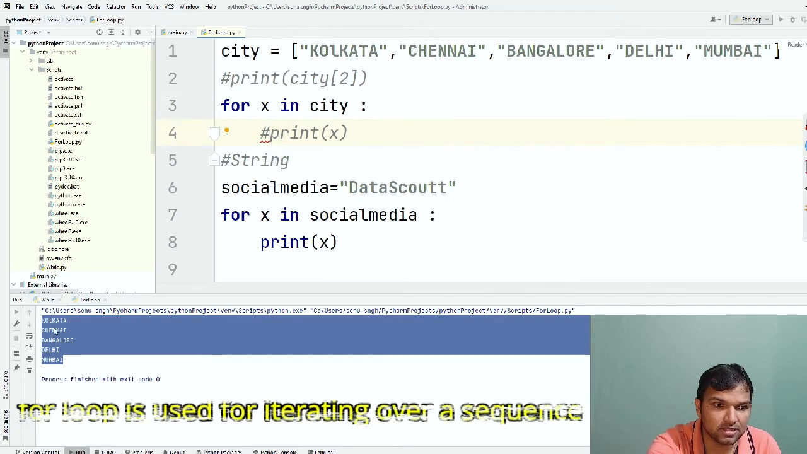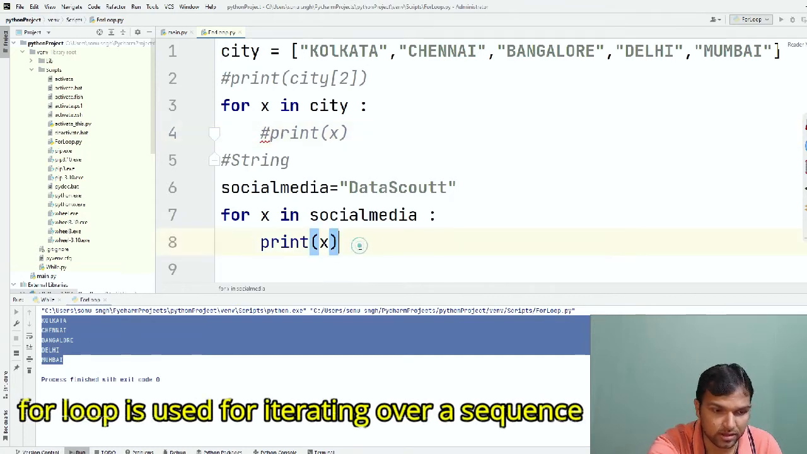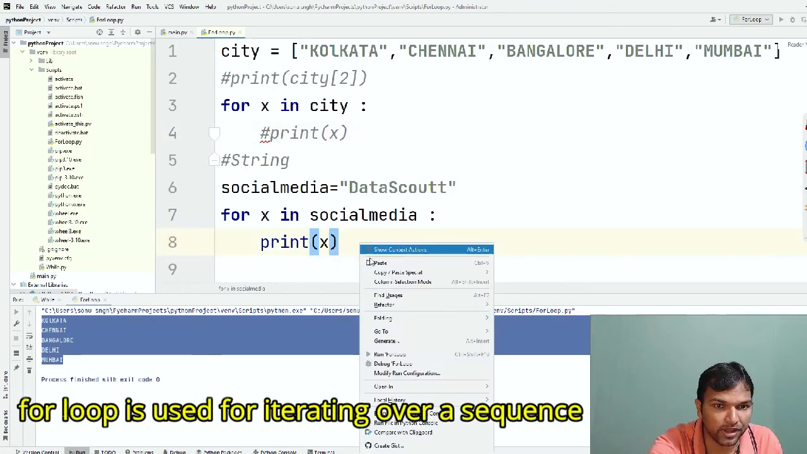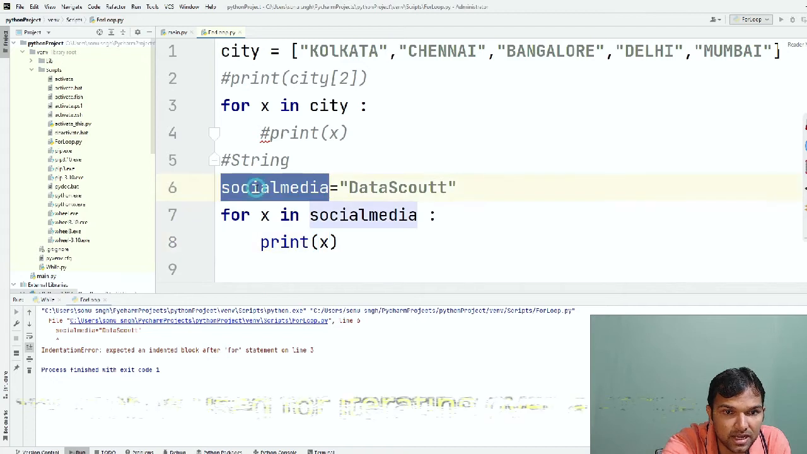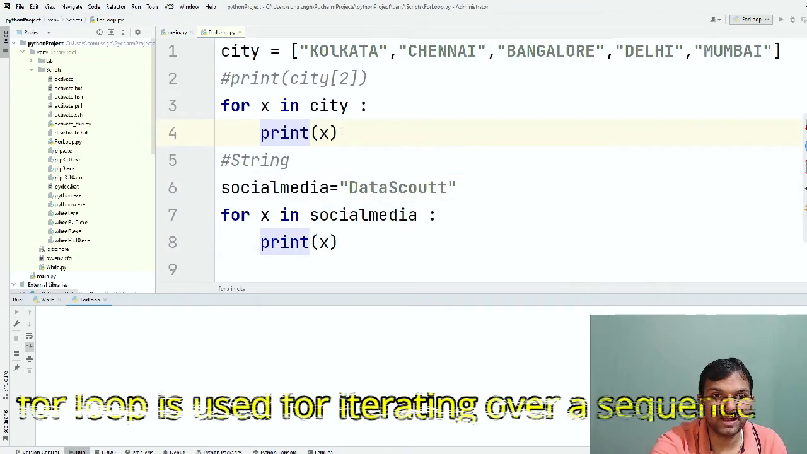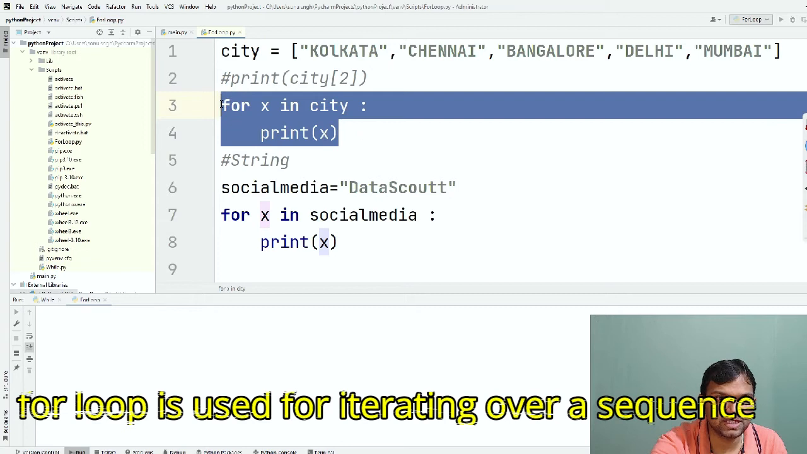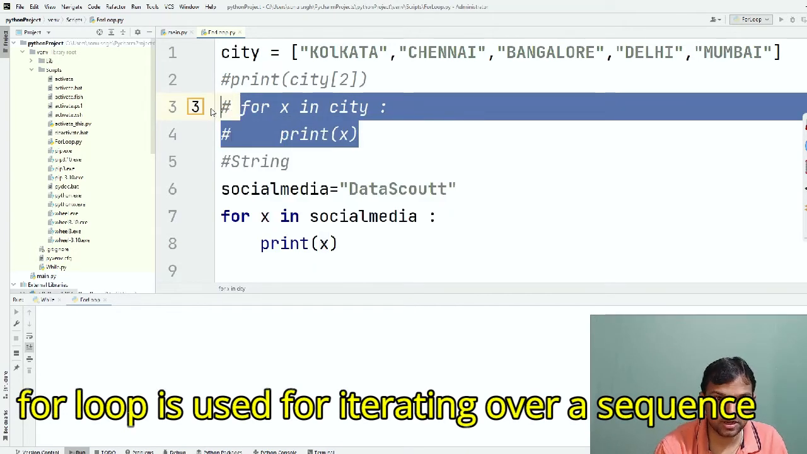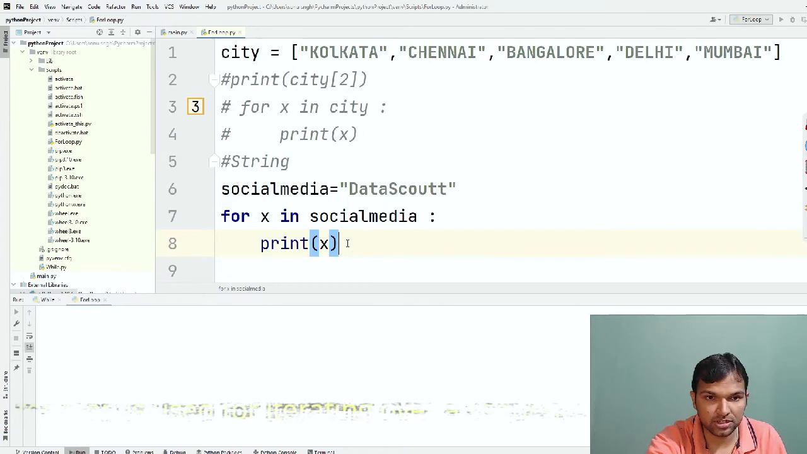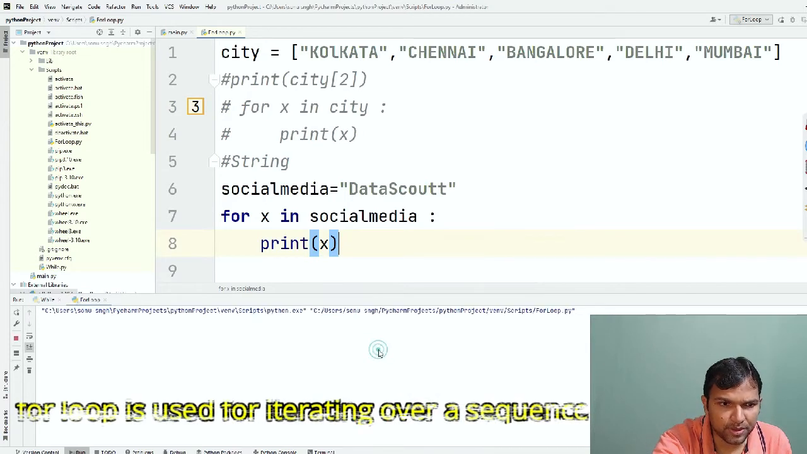So that Kolkata, Chennai, Bangalore will not come in the output. Let me just show what the output will be here. Let me run this section. Okay, we can say that there is an error here. So what I will do is comment out this section of code so that it will be easier for us. Let us focus only on this. Let me run this section of code and let's see what the output will be.